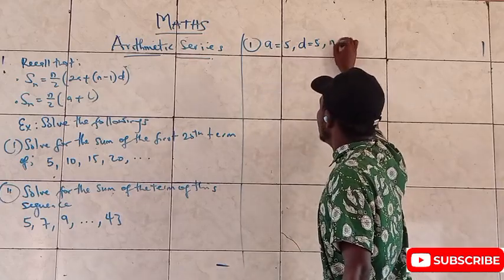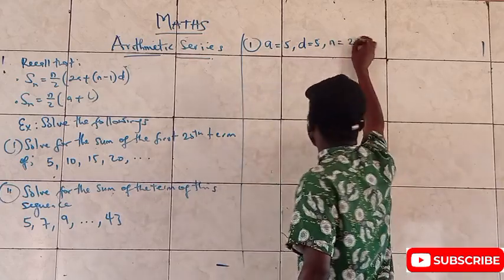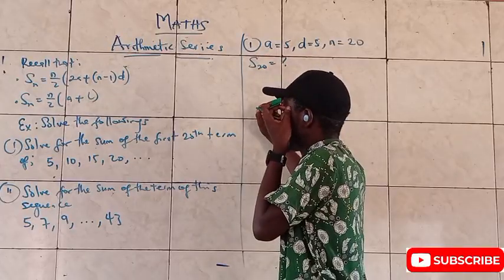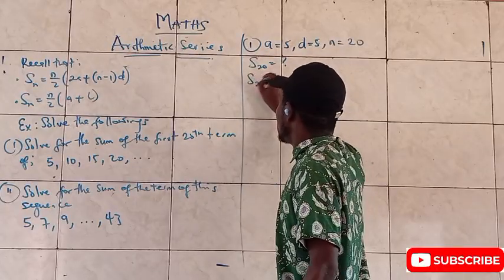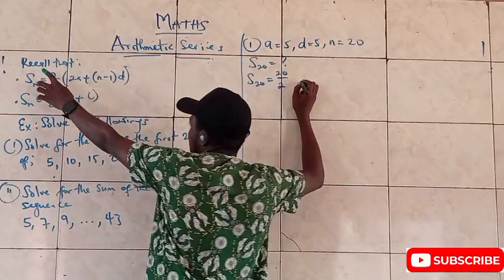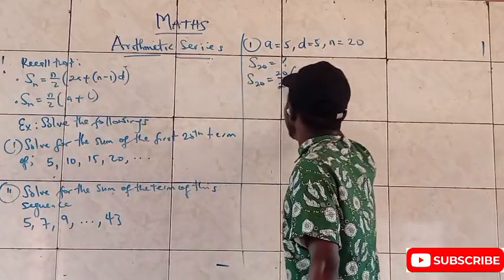And my n has been spelled out as 20. So I put 20 here. So what am I looking for? I'm solving for x20. That is what I'm asked to solve for. So I'm now saying that x20 is equal to 20 over 2, because n is 20, over 2,